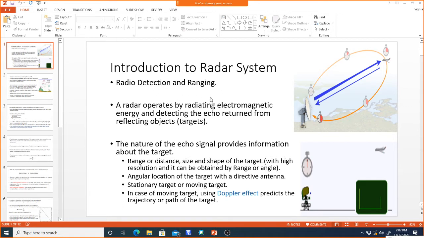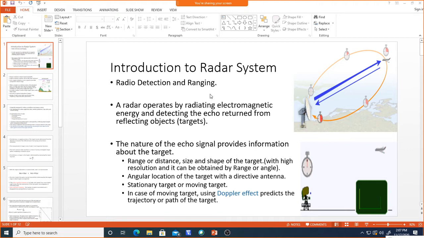And ranging is how much distance the target is from the transmitter from which you send the signals.